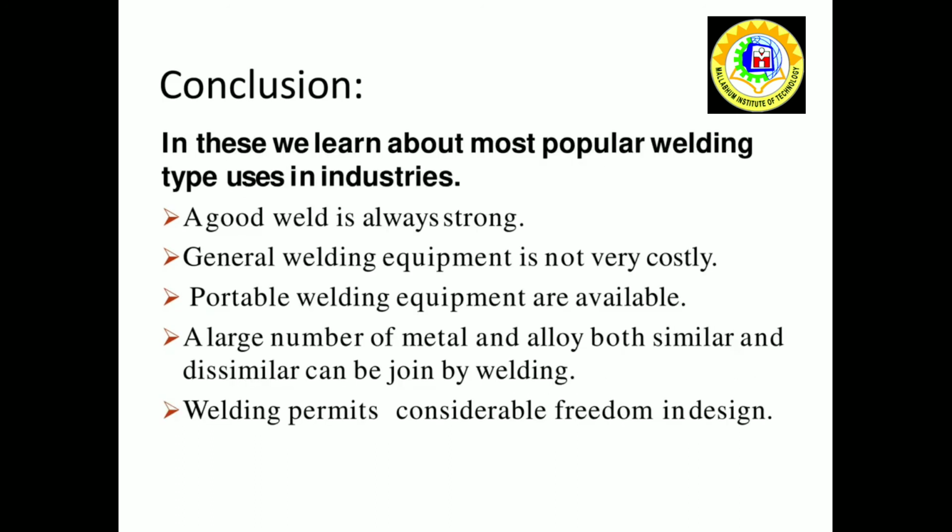Conclusion: in this we learned about the most popular welding types used in the industry. A good weld is always strong. General welding equipment is not very costly. Portable welding equipment is available. A large number of metals and alloys, both similar and dissimilar, can be joined by welding.